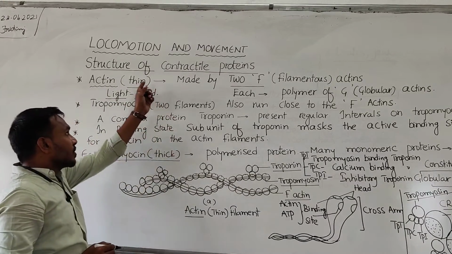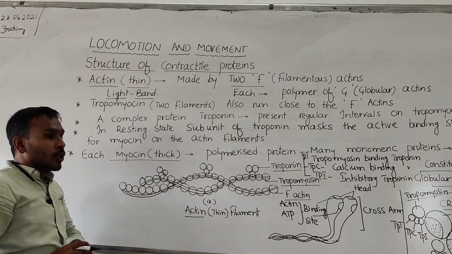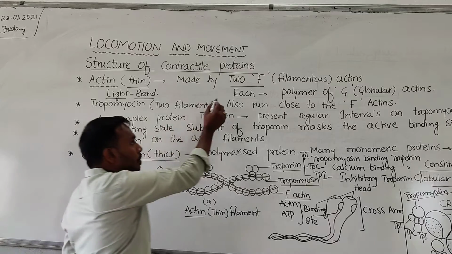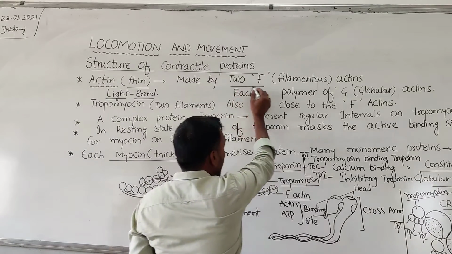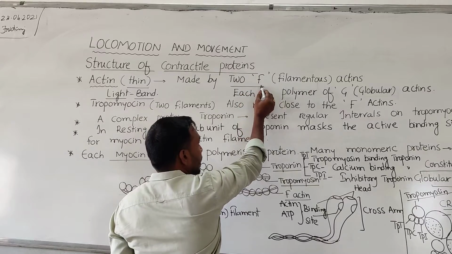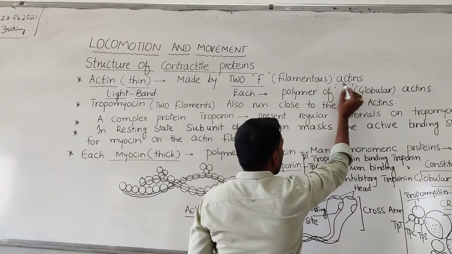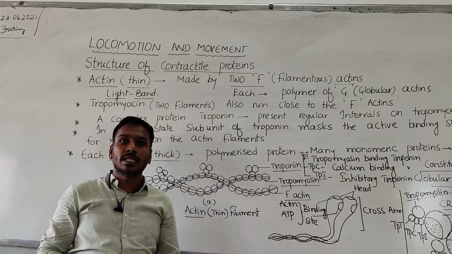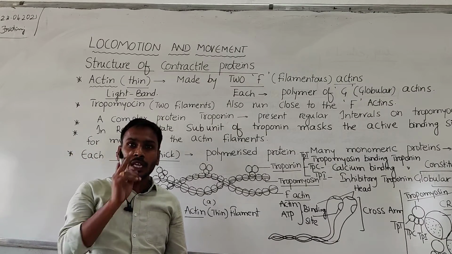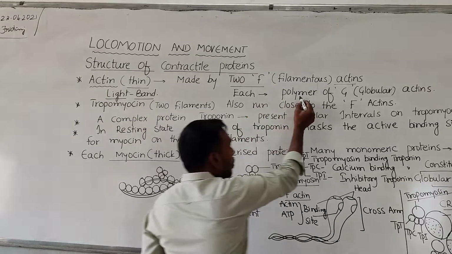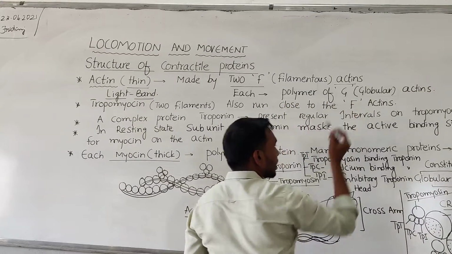Generally, one actin molecule is made up of two long filaments. These two long filaments are called F-actins. F means filamentous, two long filaments are present. Each F-actin is again made up of a polymer of G-actins.